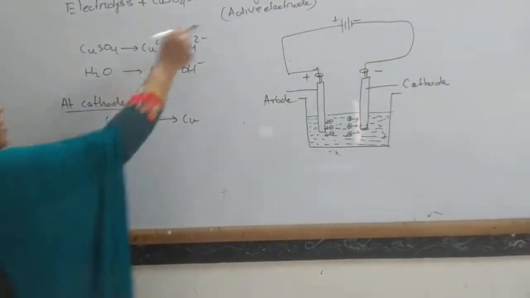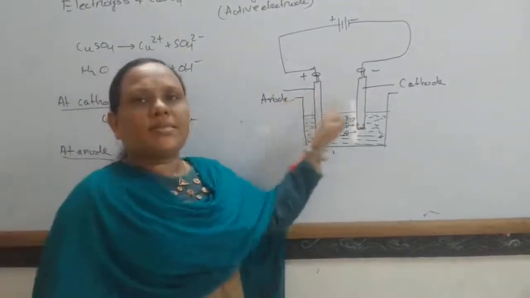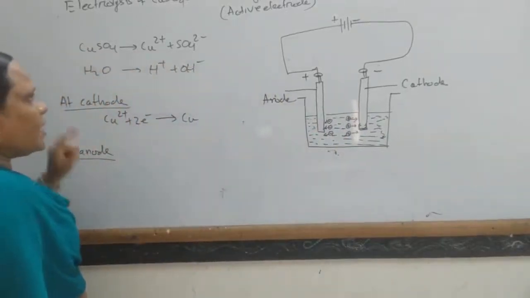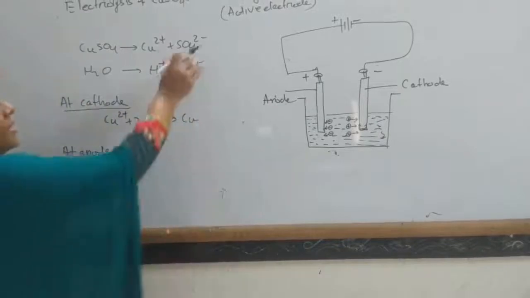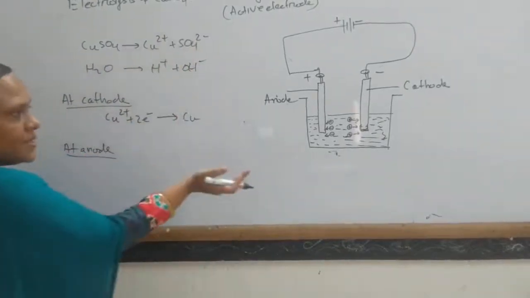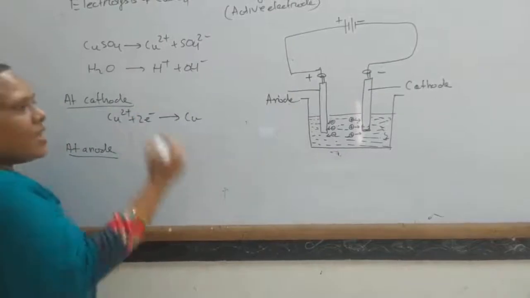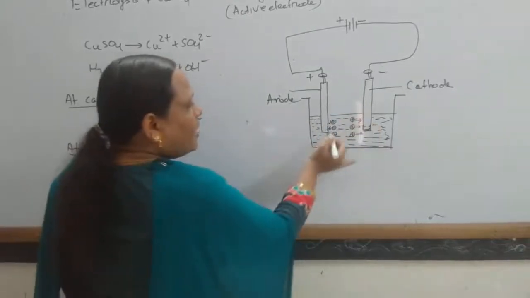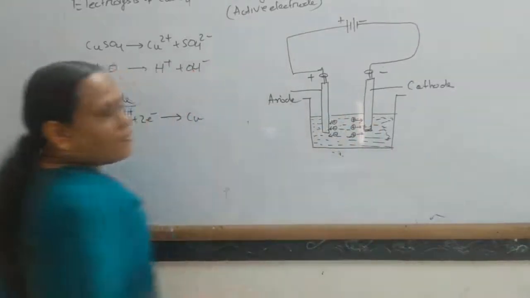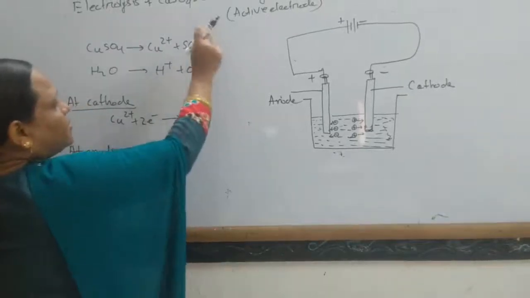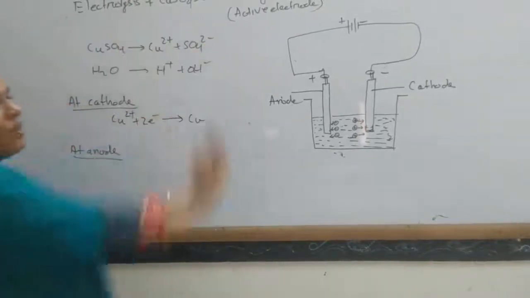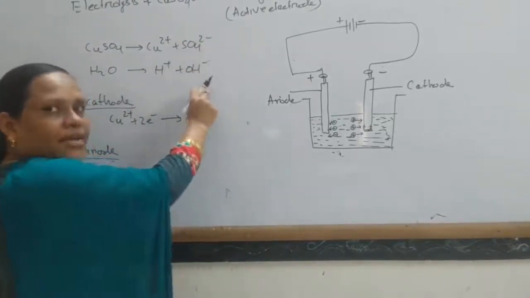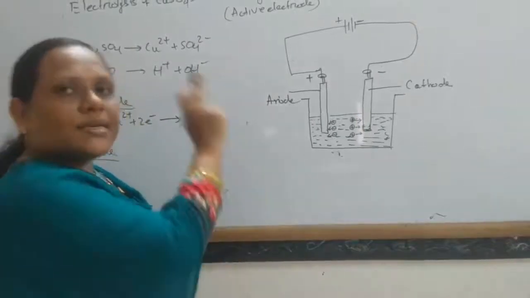If an active electrode is used, both the anode and cathode are made of copper. When this active electrode is used at the anode, what happens? Instead of sulfate and hydroxide going towards the anode, the same amount of copper that is deposited at the cathode goes into solution. Instead of oxidation of sulfate ion and hydroxide ion, oxidation of copper metal takes place.